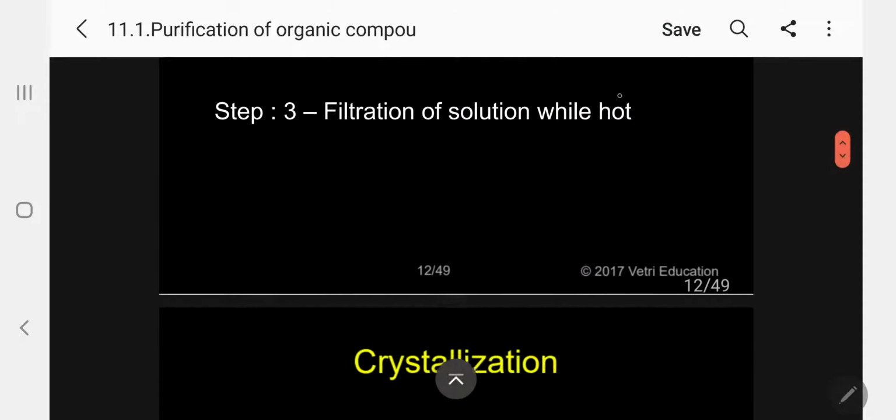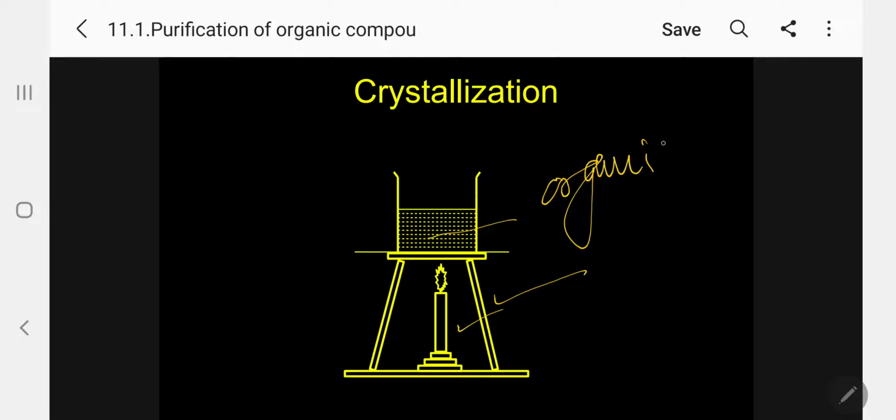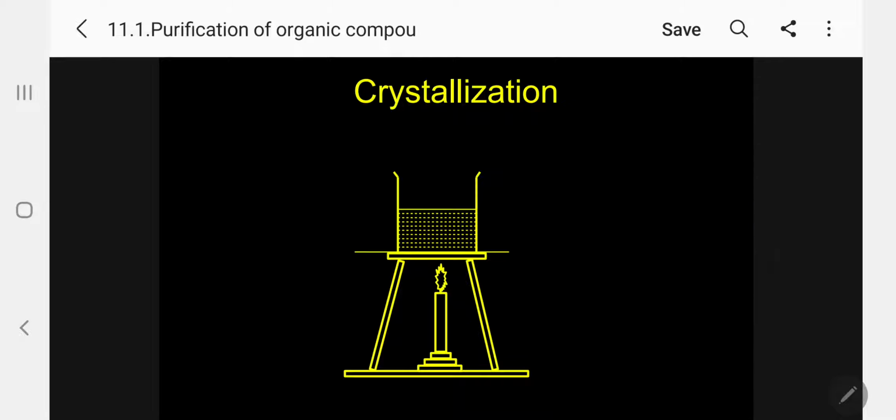This is the arrangement of apparatus: a tripod stand, a burner, and a beaker containing the organic solid in a suitable solvent. When we boil, it becomes a solution.